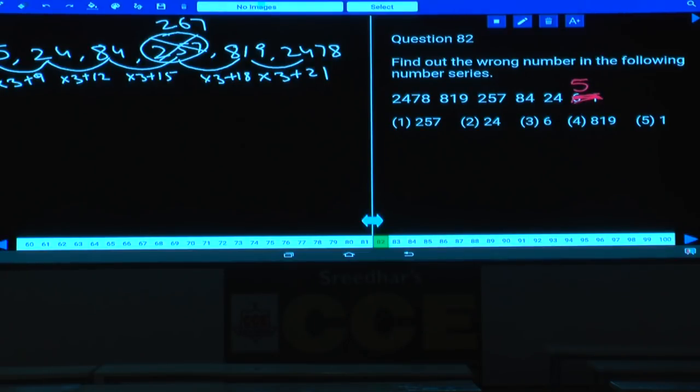Now in the usual order, if you work out, what number will you get here? Divided by 3, and after this divided by 3 minus 7, divided by 3 minus 6, divided by 3 minus 5, minus 4 and so on. As division is a little bit difficult when compared with multiplication, hence we are doing it in reverse order. Okay, you can use any order. Done with this? Now this is about paper number 66, question numbers 31 to